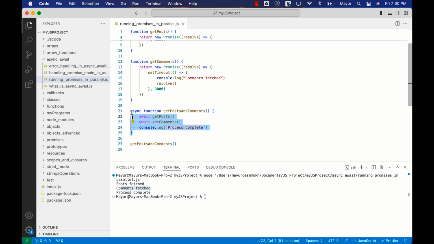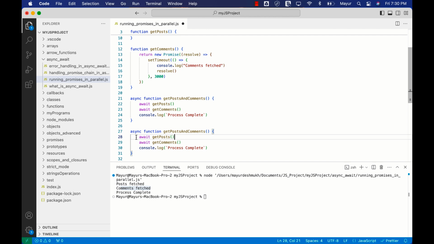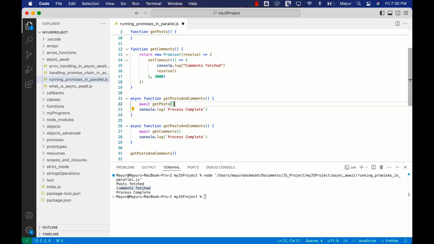Now you will say, can we have multiple async functions to handle this scenario? Like in the first one we will do getPosts, in the second one we'll do getComments. Can this work? Yes, this can work because await will only wait inside the scope of a particular async function. So yes, it can go ahead and execute the second function, and then getComments can start executing in parallel along with getPosts.